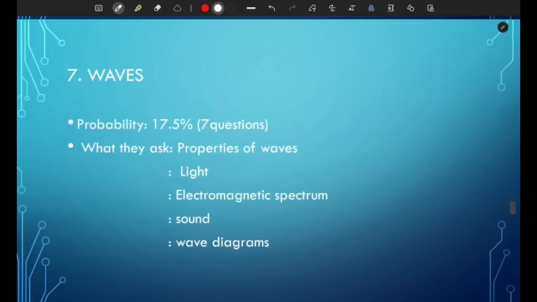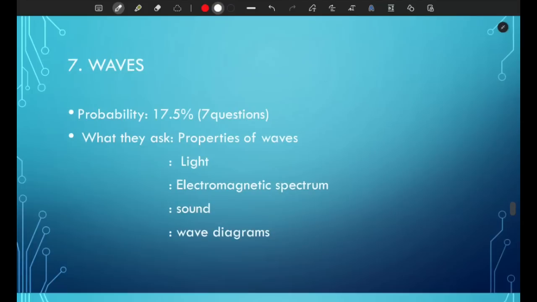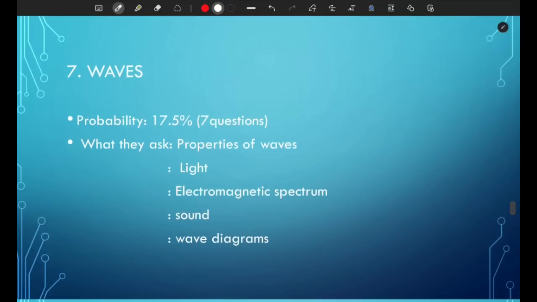Number 7 is waves. This is one of the most popular topics in the multiple choice paper. I believe it's the second most popular topic, and it carries about 17.5% of the paper. Expect around 7 marks, or 7 questions.